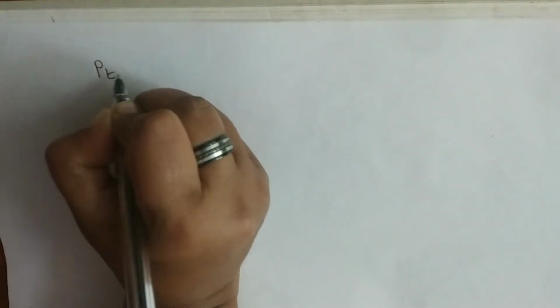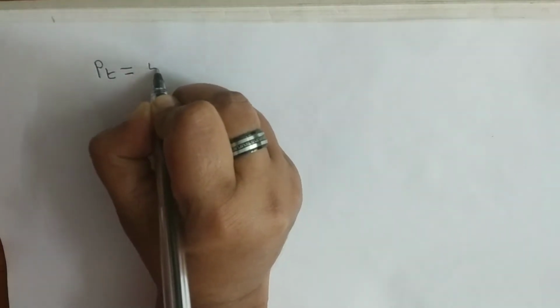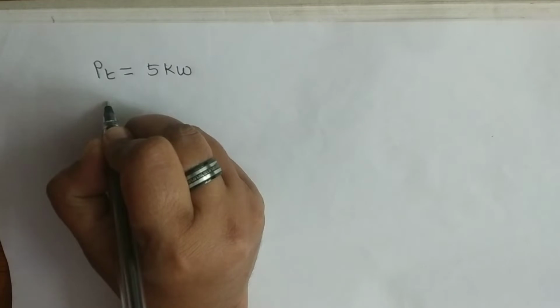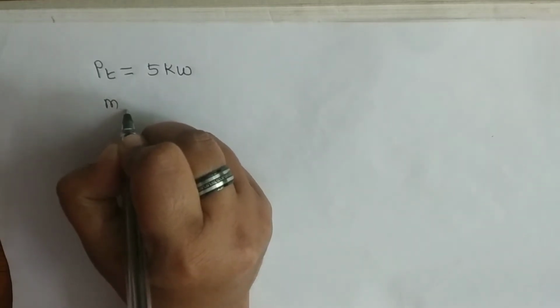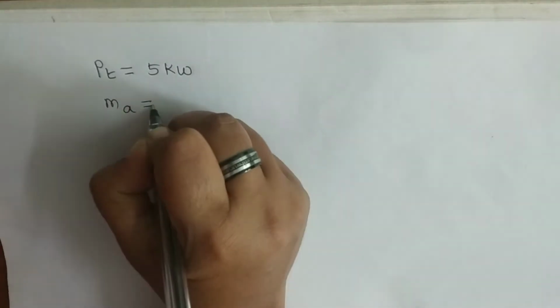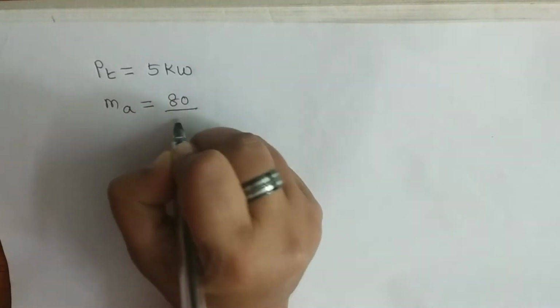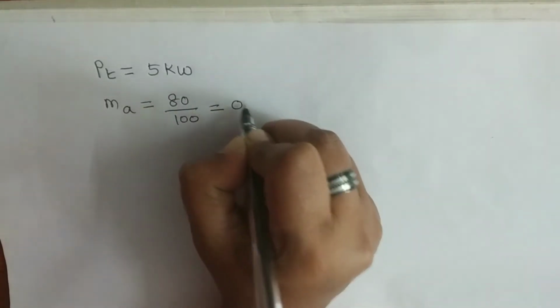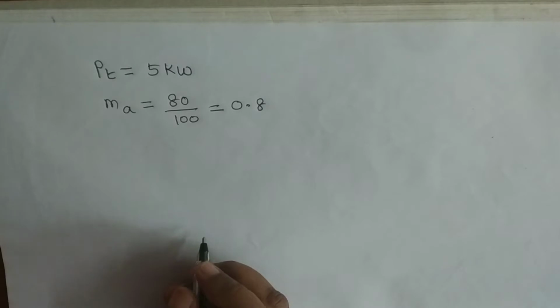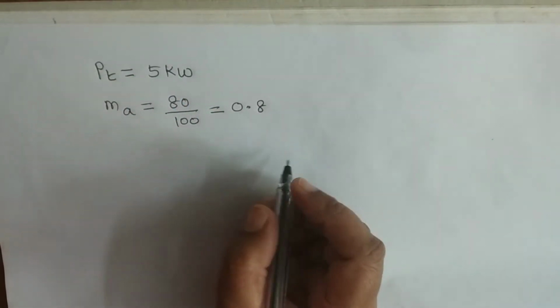Total power PT is 5 kilowatts, given in the problem. Then the modulating index is given. It is 80%, which is equal to 0.8. By using these two, we have to calculate the carrier power.